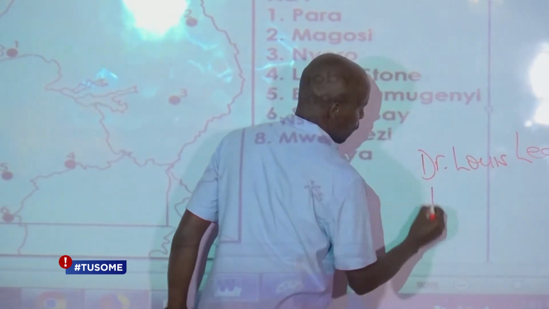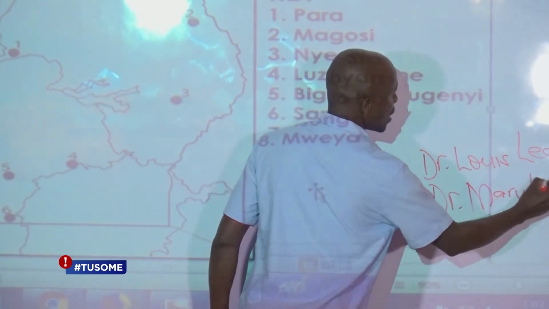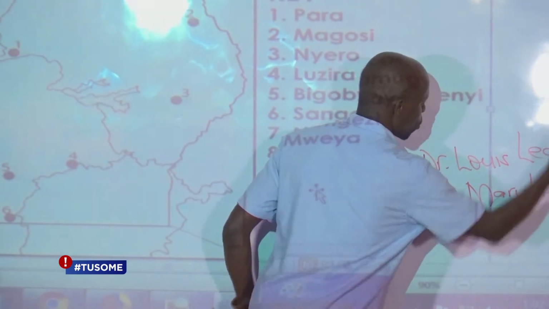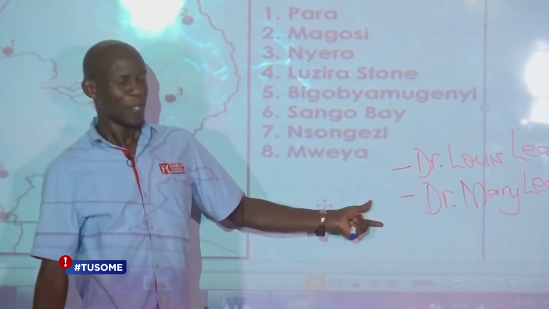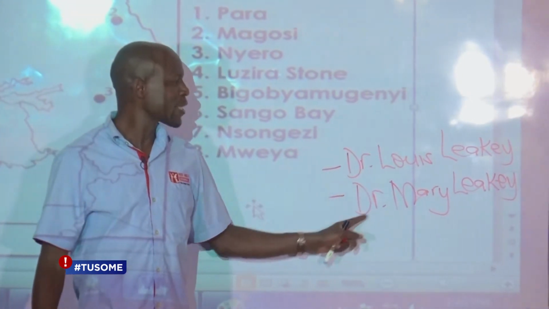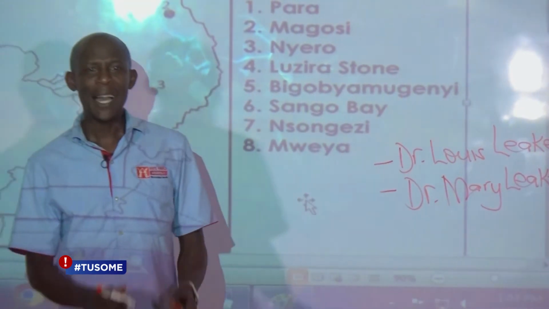And his wife, she was also a doctor, Dr. Mary Leakey. These two people, husband and wife, discovered the oldest skull of the early man.